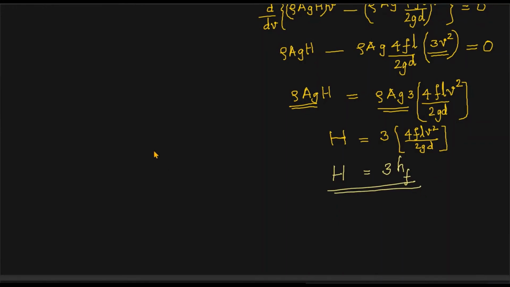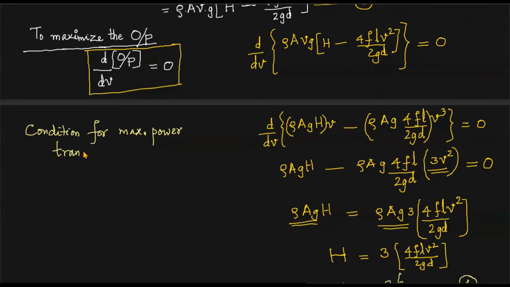See, this is actually the condition for maximum. This is the all important condition for maximum power transmission through pipes. So, equation number 4: condition for maximum power transmission through pipe flow. The power is transmitted through fluids flowing in pipelines. So the condition for maximum power transmission through pipes is what we derived.